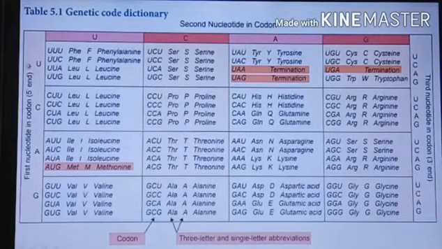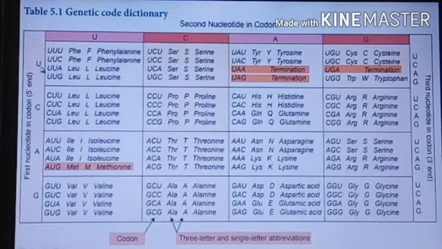So how do you fill in the first column? First nucleotide uracil, second uracil, third uracil. So UUU denotes the amino acid phenylalanine, letter F. Second, U then C, that is also F, phenylalanine.